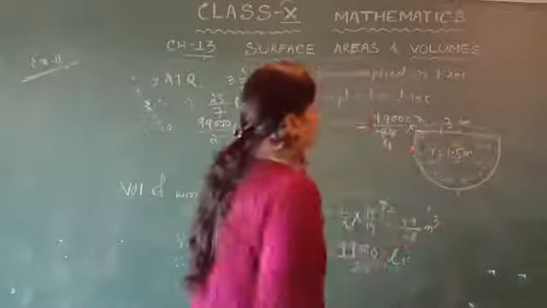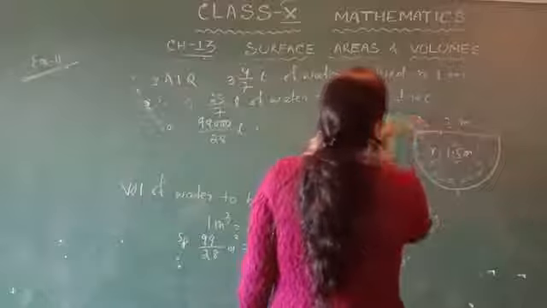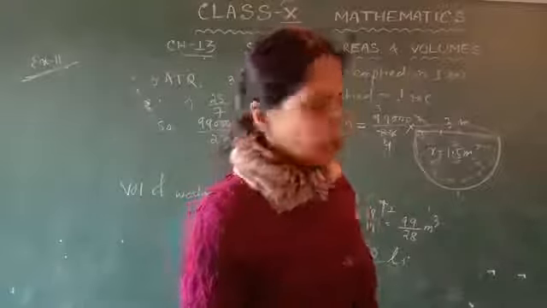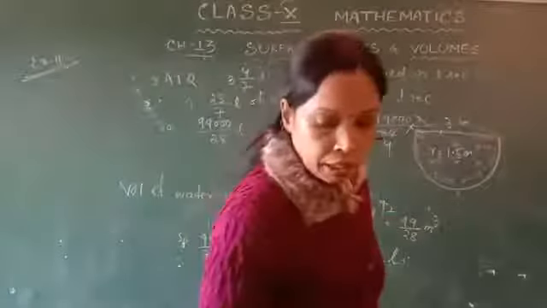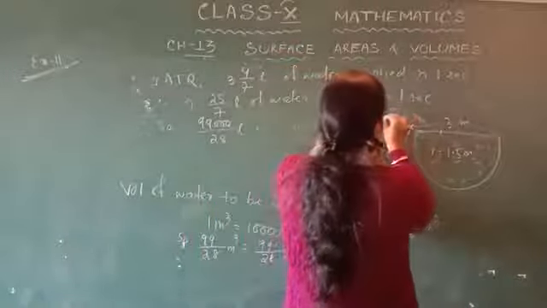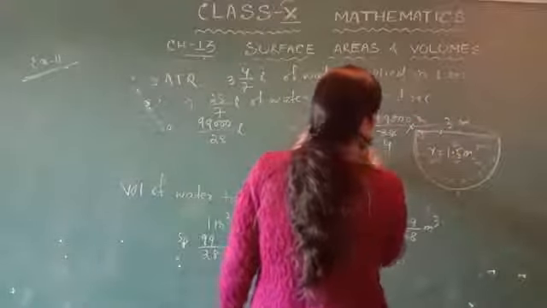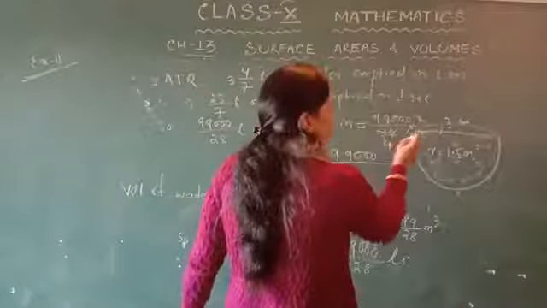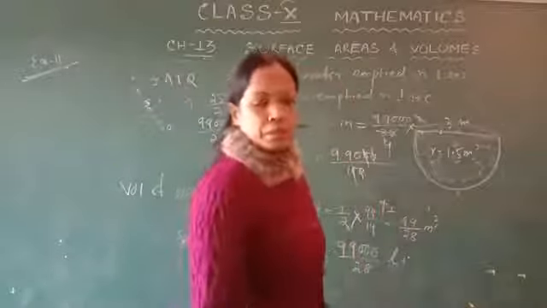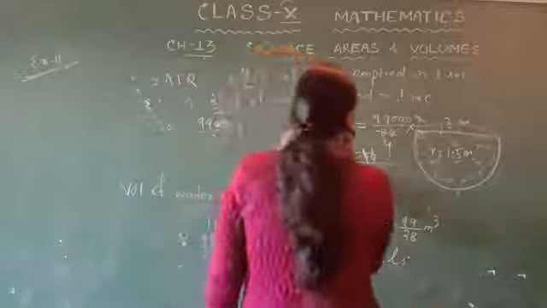Cancelling 7 with 28 gives 4, so we have 99000 divided by 25 into 4, that is 100. Now the zeros cancel, so that is equal to 990 seconds.